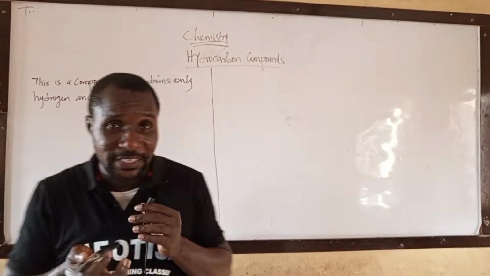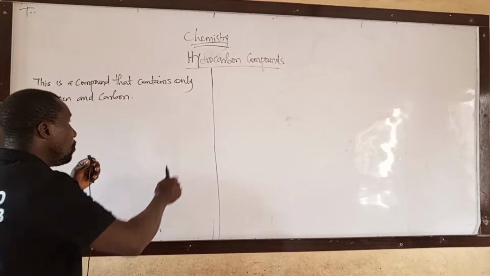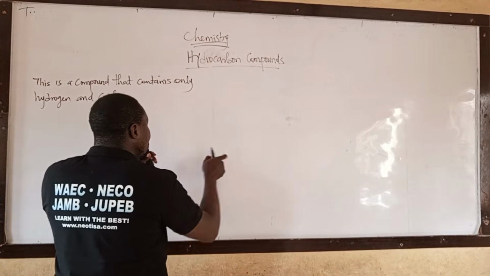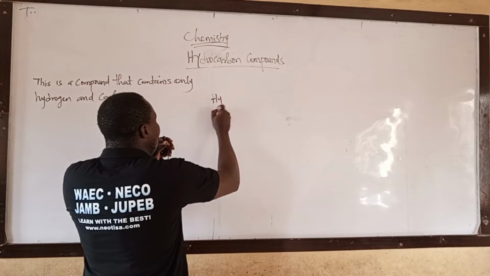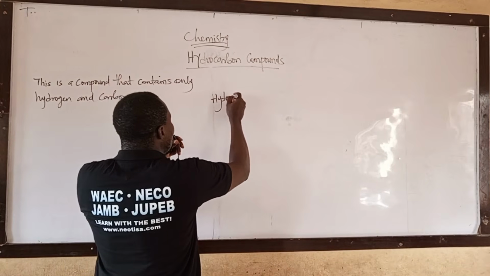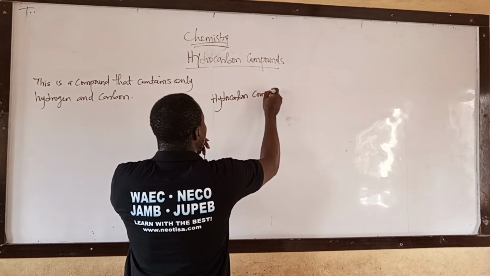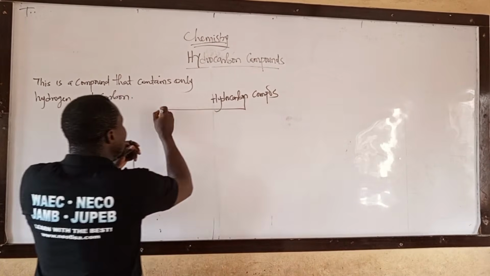And let us look at hydrocarbon compounds. Look at this tree. Hydrocarbon compounds can be divided into two.